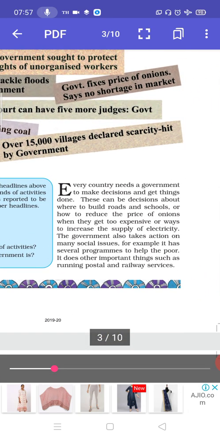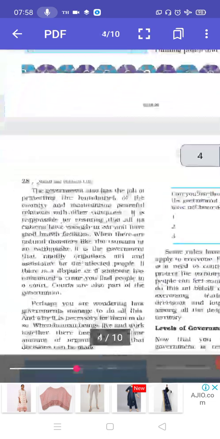Every country needs a government to make decisions and get things done. These can be decisions about where to build roads and schools, or how to reduce the price of onion when they get too expensive, or ways to increase the supply of electricity. The government also takes action on many social issues. For example, it has several programs to help the poor. It does other important things such as running postal and railway services.